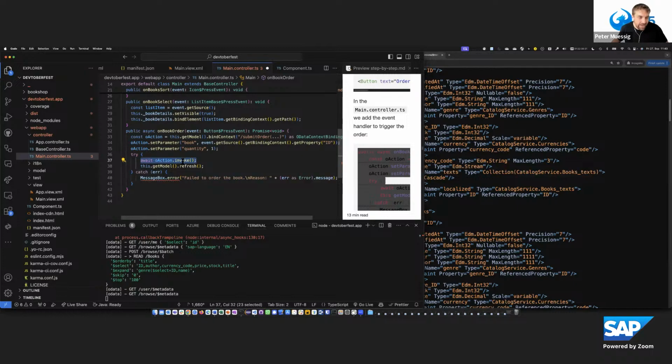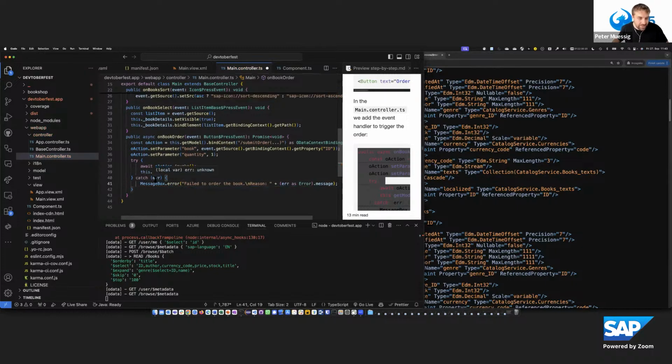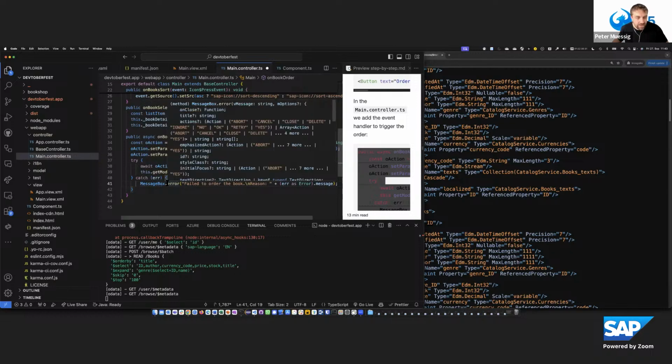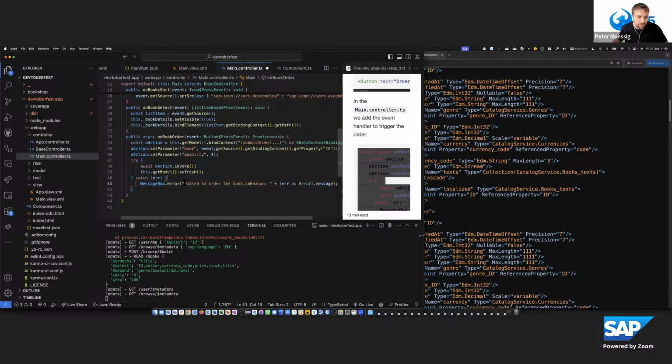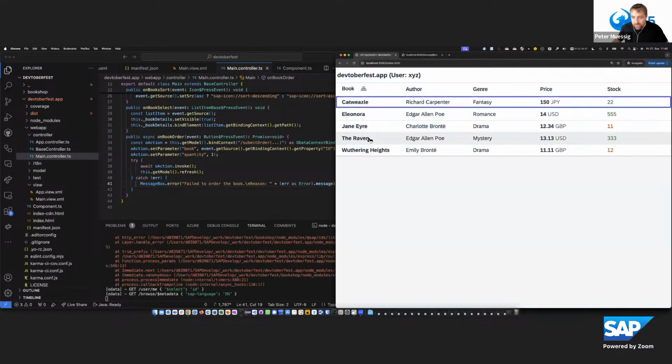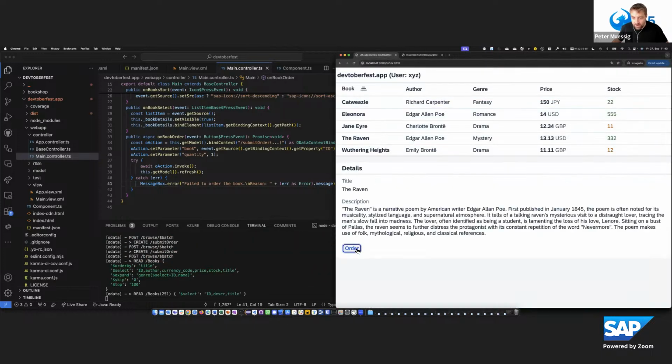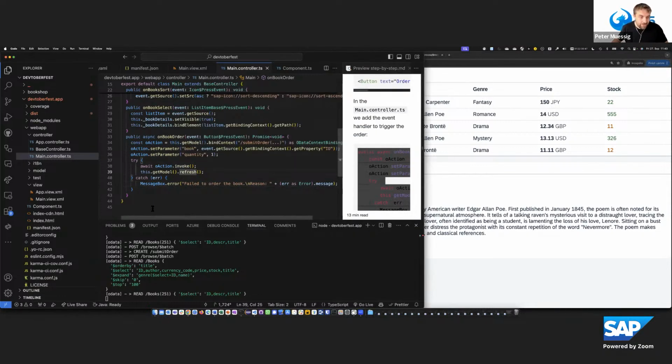So await the action invoke. And if it finished without an error, then it continues here and I say refresh the default model. Otherwise, it runs into the catch, and then I open the message box and show the error. And having that, I now can order books. We should see it's decreasing, 329, 328, 327, and so on. So this is now working.